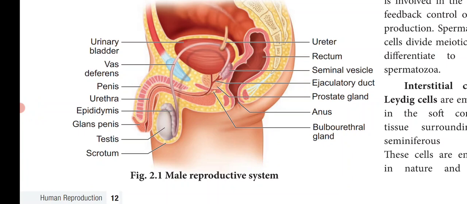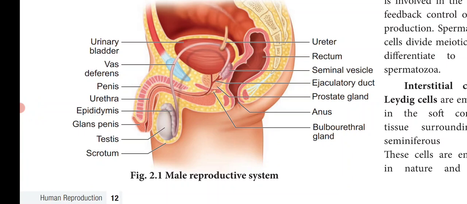In today's class, we are going to discuss the male reproductive system. The male reproductive system comprises a pair of testes, accessory ducts, accessory glands and external genitalia. Testes are the primary male sex organs.